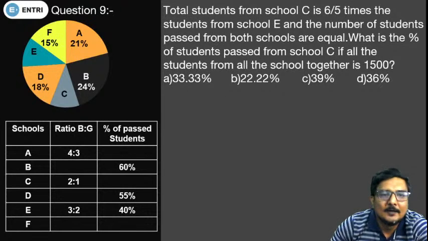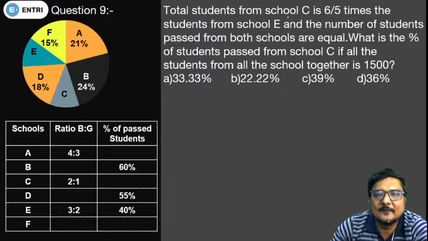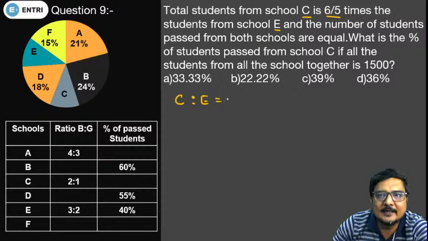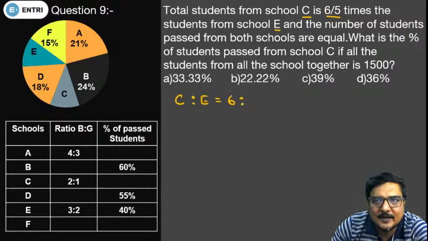Now the question is saying the total students from school C is 6 by 5 times the students from school E, meaning the ratio of students from C and E is 6:5.